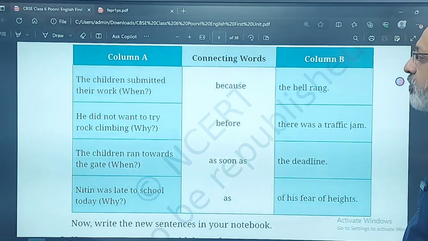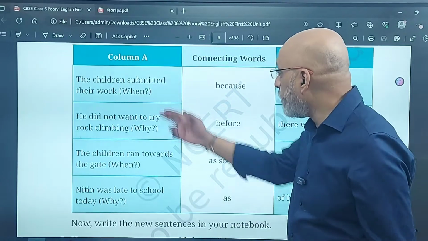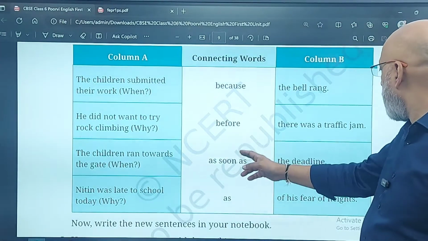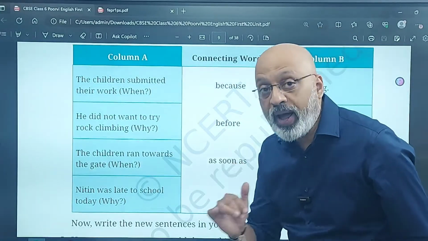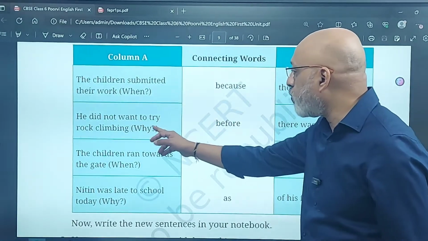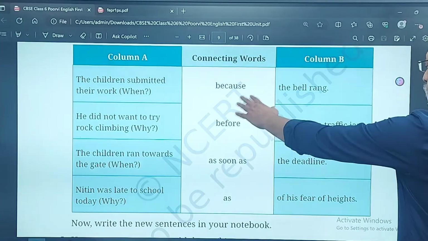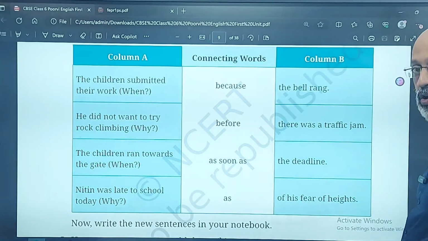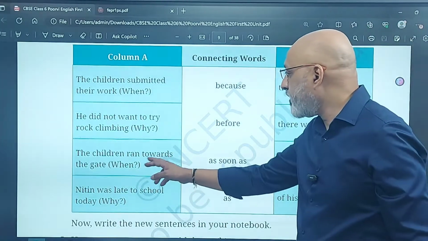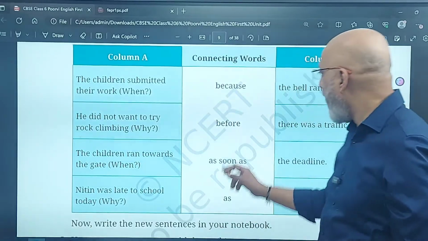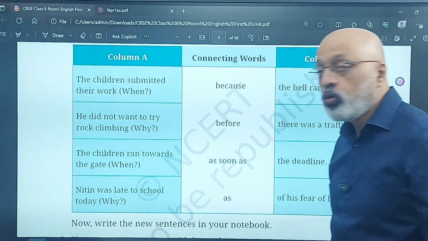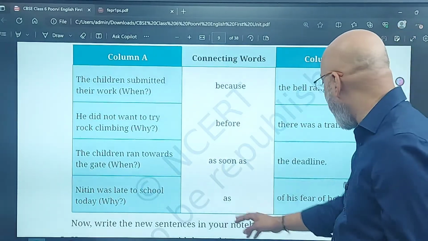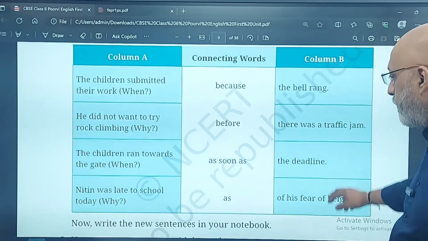The children submitted their work when? Kab kiya? Before the deadline. He did not want to try rock climbing. Why? Yani ki karan batao. He did not want to try rock climbing because of his fear of heights. The children ran towards the gate when? As soon as the bell rang. Nitin was late to school today. Why? Karan batao. As there was a traffic jam.